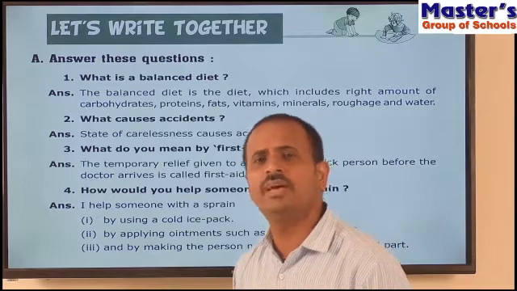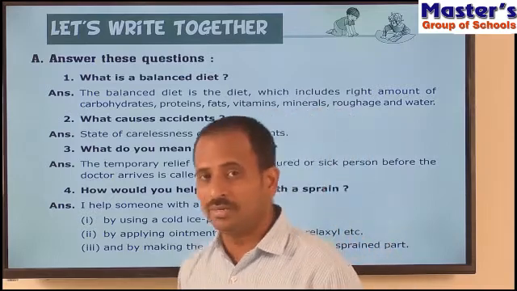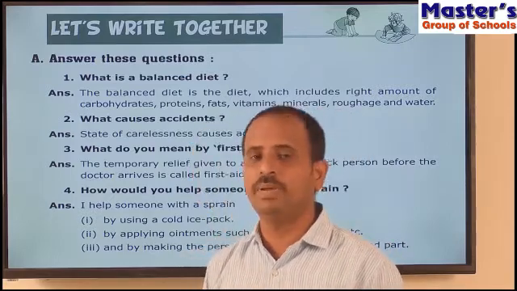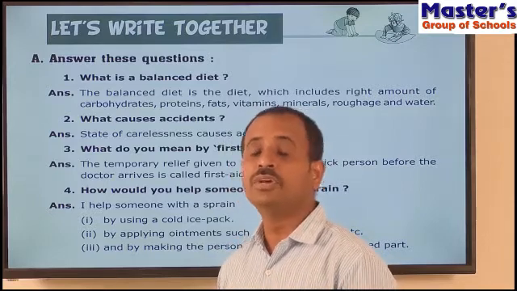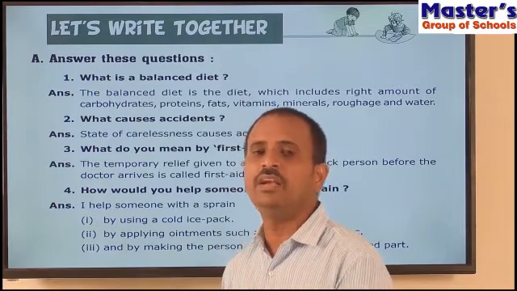So children, what is a balanced diet? Already we have learned about the balanced diet at the beginning of this chapter. Everyone should take a balanced diet to keep their bodies healthy and fit.